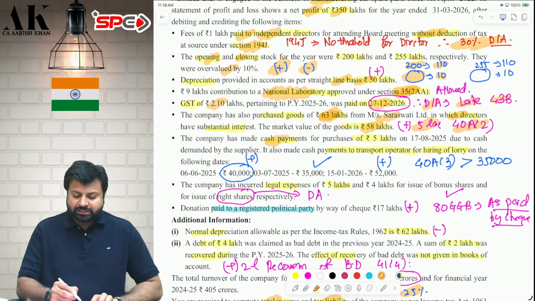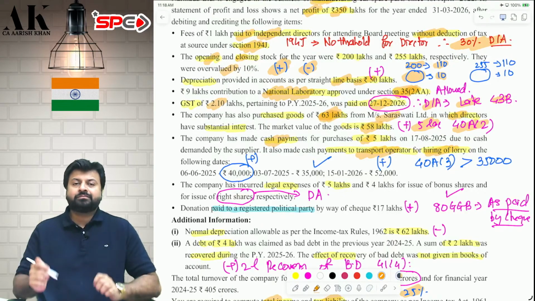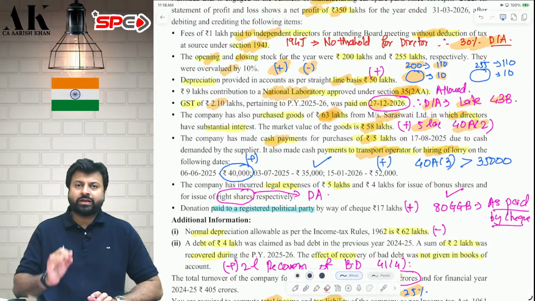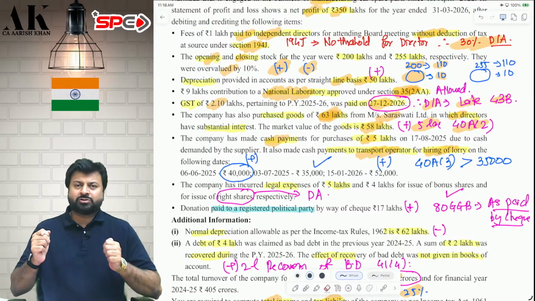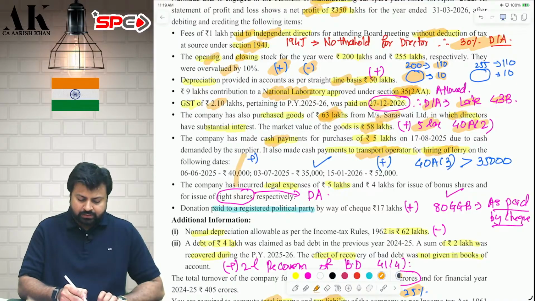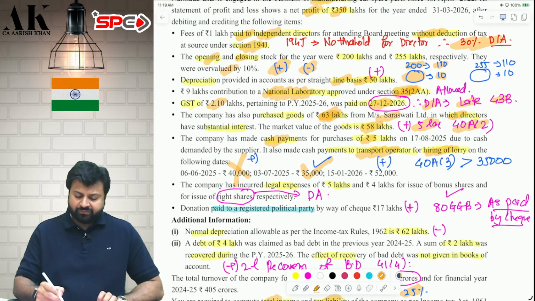Next, you are making some cash payment. To whom? To a road transporter, lorry, truck. Can you make a cash payment to a road transporter? Yes, up to 35,000 you can make. Generally, you cannot make a cash payment of more than 10,000, but to a lorry or truck transporter, you can make up to 35,000. Therefore, here the first payment you have made, 40,000, is disallowed. If it exceeds 35,000, then it is disallowed. So 35,000 will be allowed, and 52,000 will be disallowed.